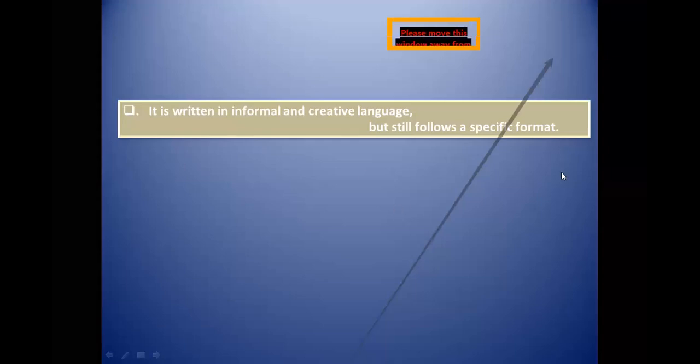So see, students, the first point we got, the written formation of the diary entry will be informal, but it should be in a creative language, with no grammatical mistakes, spelling mistakes or punctuation mistakes. In terms of your exams, when you're writing it at home, then you just practice and find out, or detect the mistakes, and then improve further.